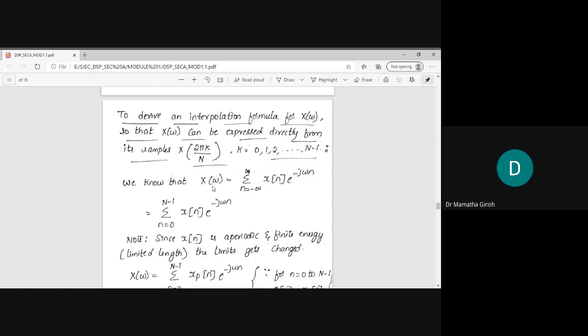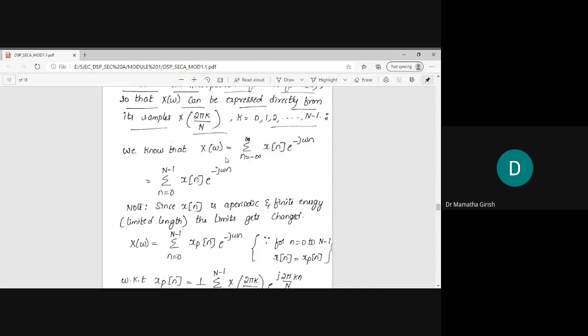Again, we'll start from the very basic expression for the Fourier transformation. Given x of n, converting x of n to X of omega by applying the general Fourier transformation. This is the formula. Kindly note, in the second step, the limits of the summation have changed from minus to plus infinity to 0 to N minus 1. Does mathematics allow us to change the limits as per our convenience?